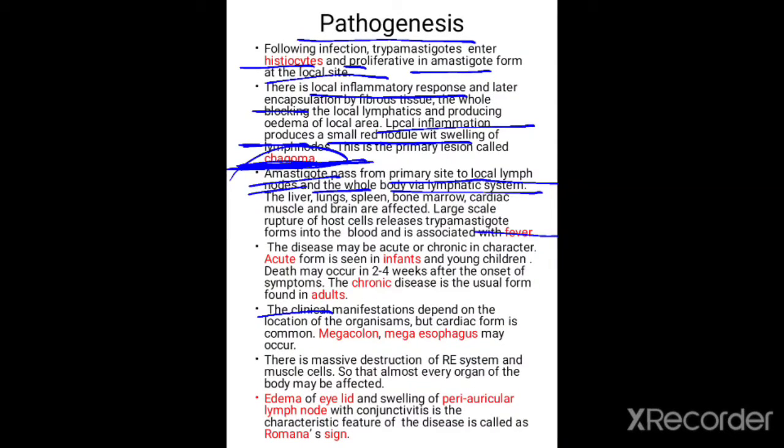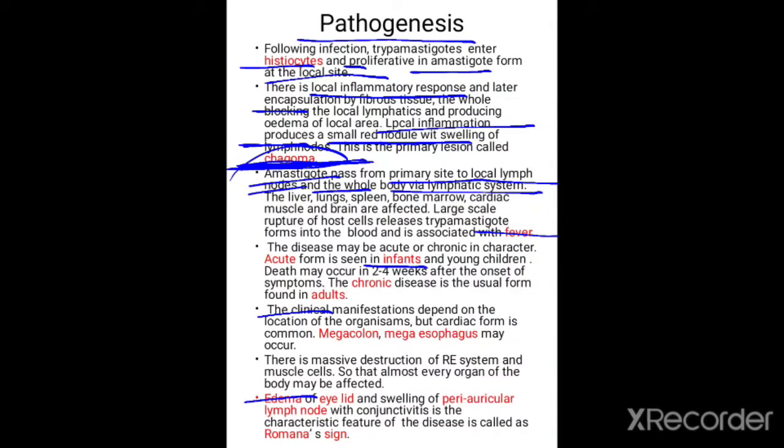The disease may be acute or chronic in character. The acute form is seen in infants and young children. The chronic disease is usually found in adults. The clinical manifestations depend on the location of the organism, but the cardiac form is common. Megacolon and megaesophagus may occur. There is massive destruction of the reticuloendothelial system and muscle cells, so that almost every organ of the body may be affected.